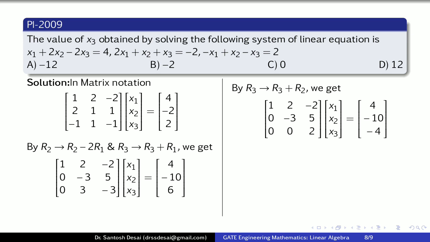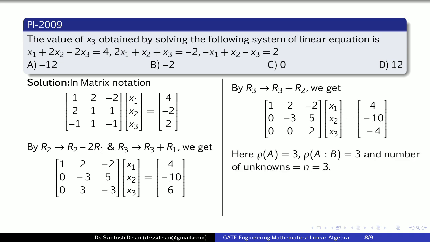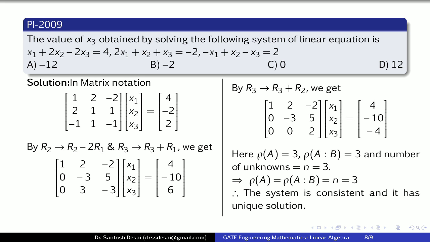So here one can conclude that rank of A is equal to 3, rank of AB is also 3, and the number of unknowns is also 3. Therefore the given system of equations has a unique solution.